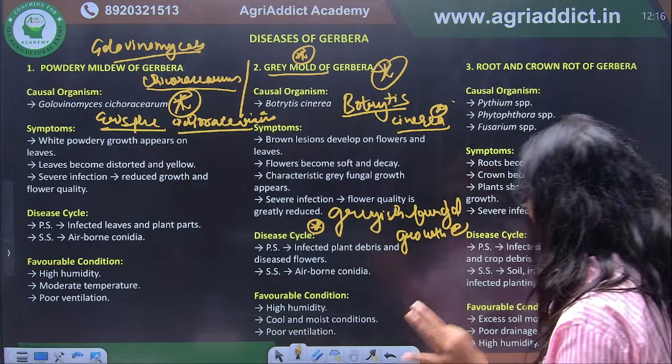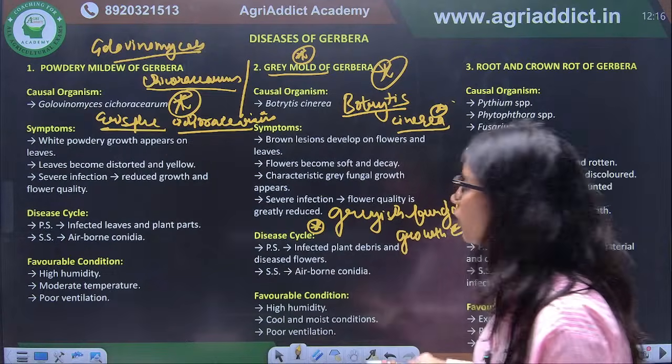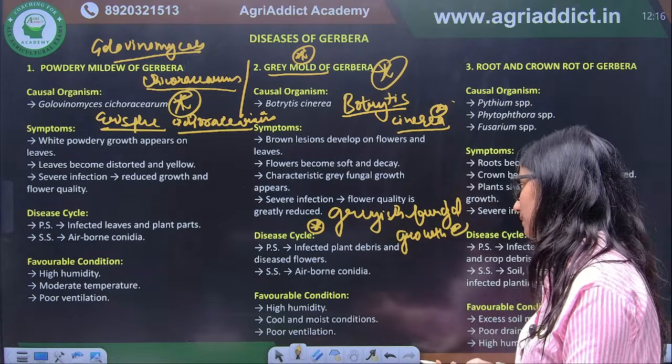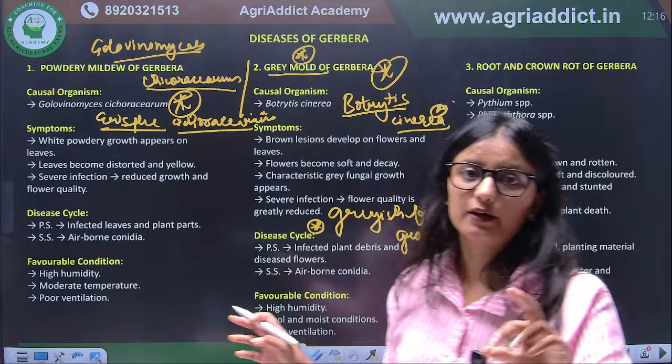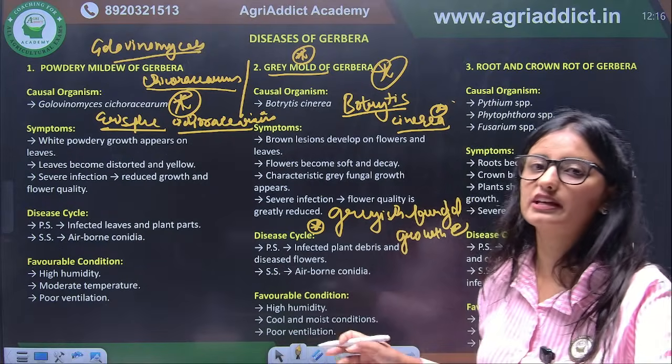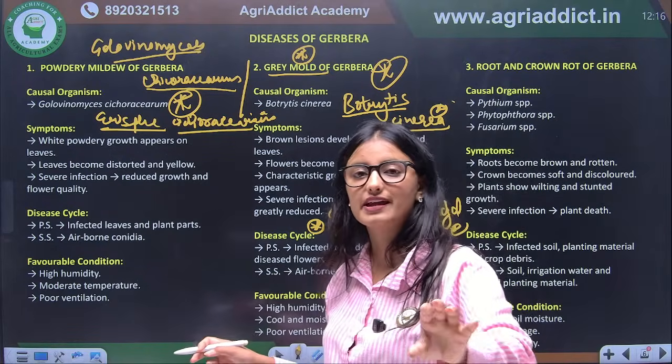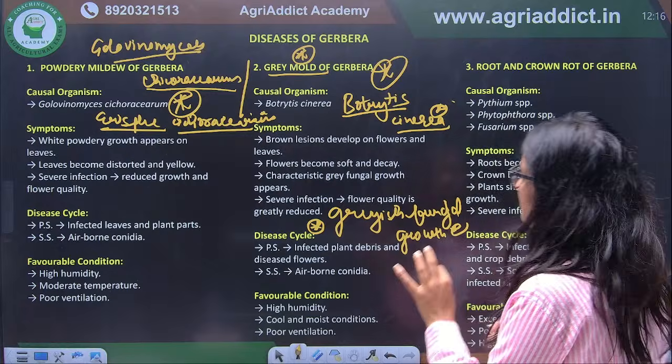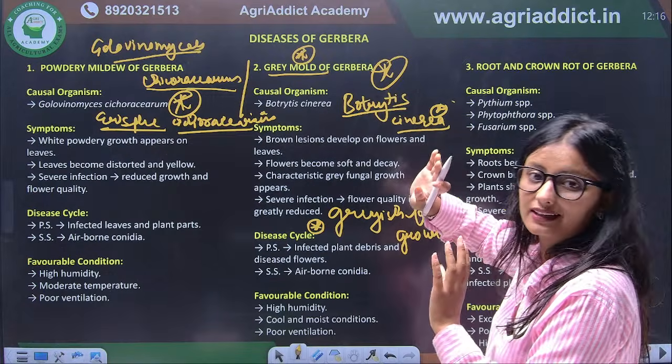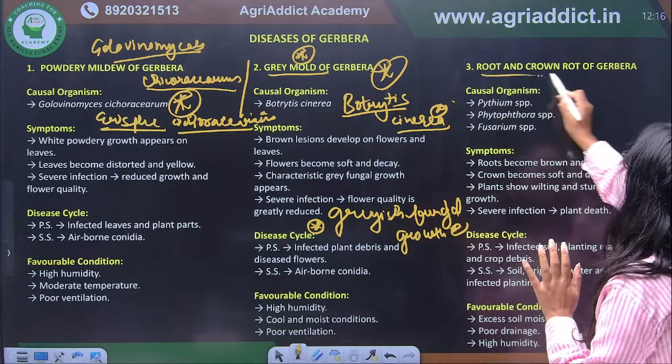Clear? Next, when we talk about its spread, it is again by conidia, but here you have to remember only one thing, that is the causal organism of grey mold. It is Botrytis cinerea when there is grey mold. Clear? Next we have root and crown rot.